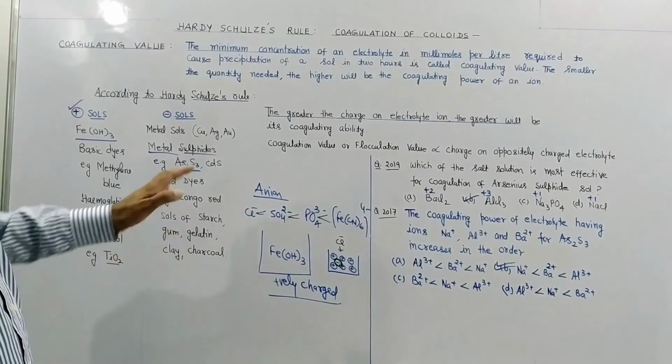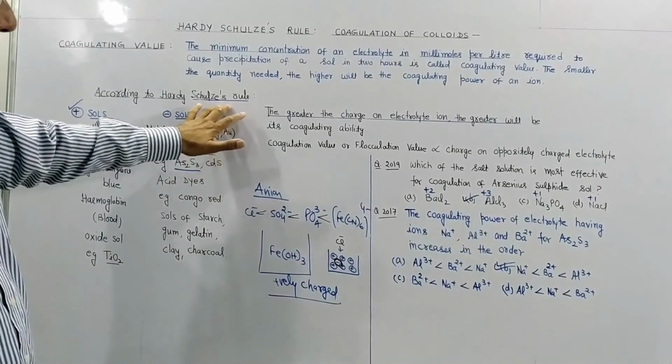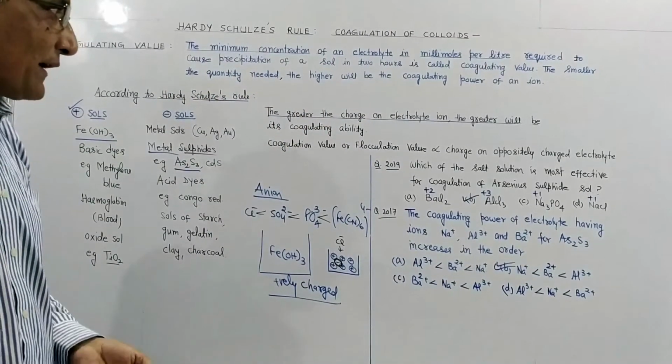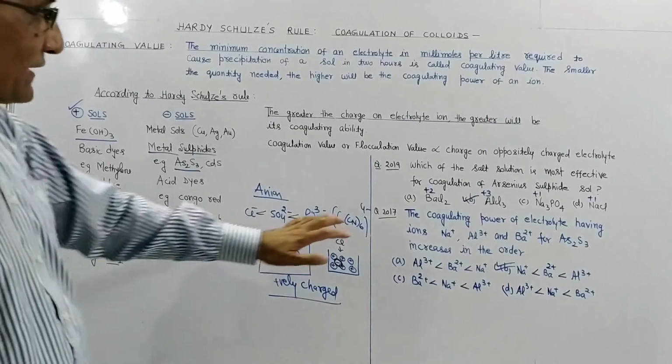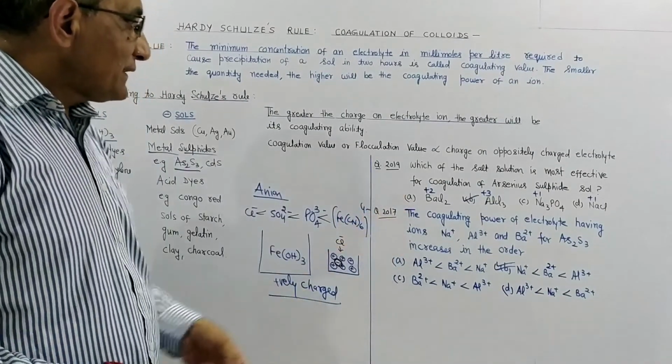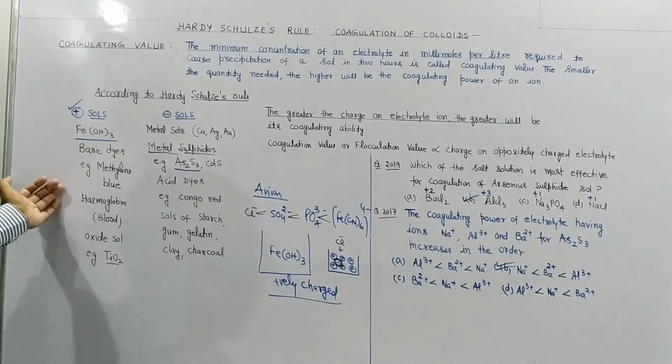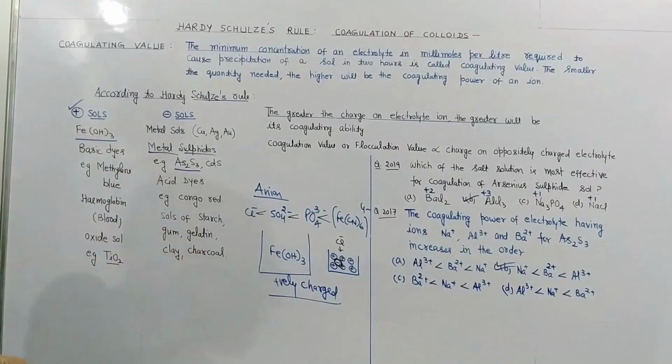So for this purpose, Hardy-Schulze gave the rule that the greater the charge on the coagulating ion, the more will be its ability. And I explained to you that these types of questions they are asking in IIT, JEE and NEET exams, and these examples you have to memorize. I hope this part is clear to all of you.